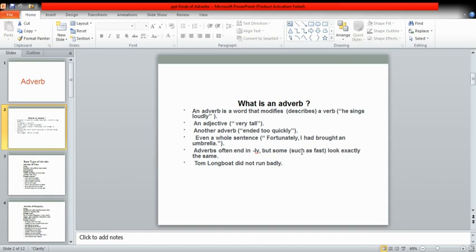Adverbs often end in ly, but sometimes there are words which are not made adverbs by adding ly, like fast. Fast will be used as an adverb just as fast. It will not be changed into fastly. Fastly will be a wrong word. Tom Longboot did not run badly. In this sentence, badly is an adverb which is modifying the verb run.